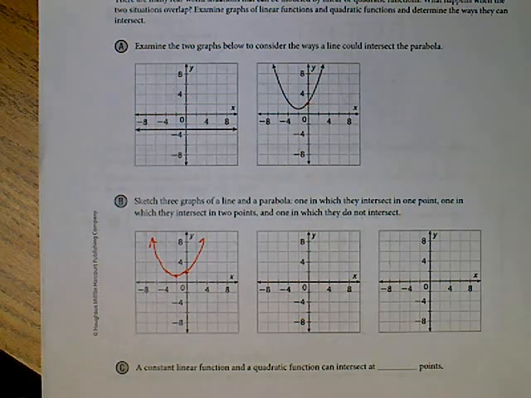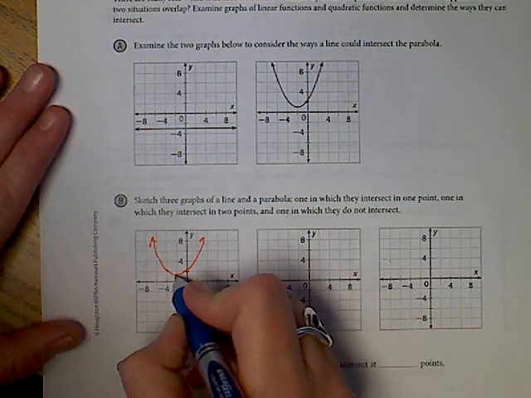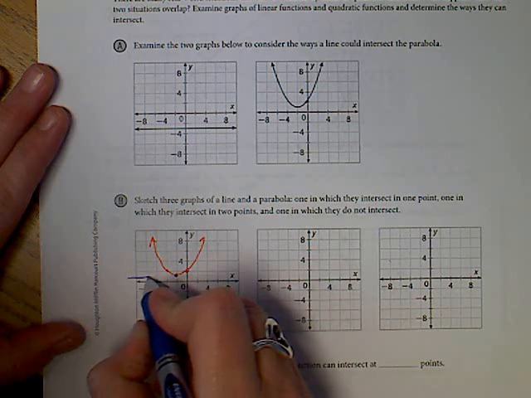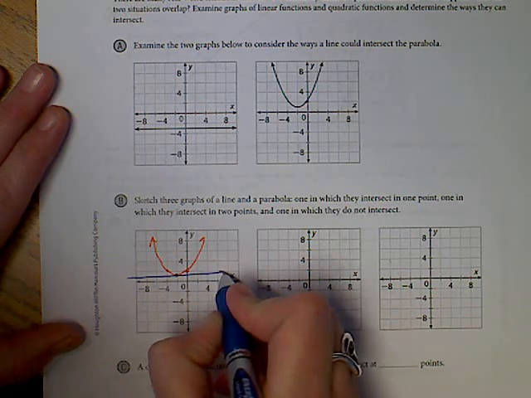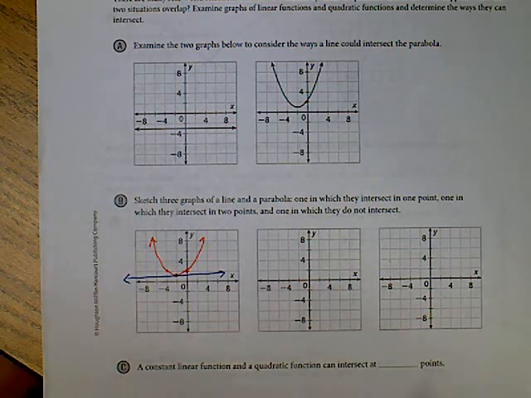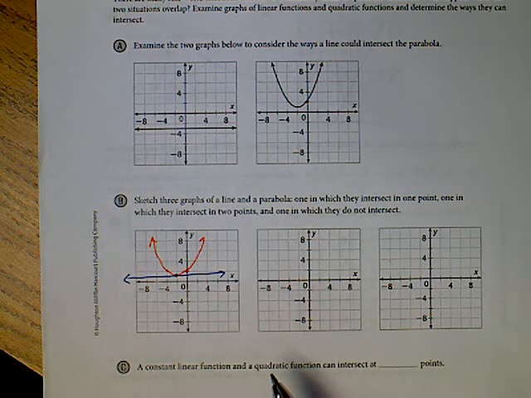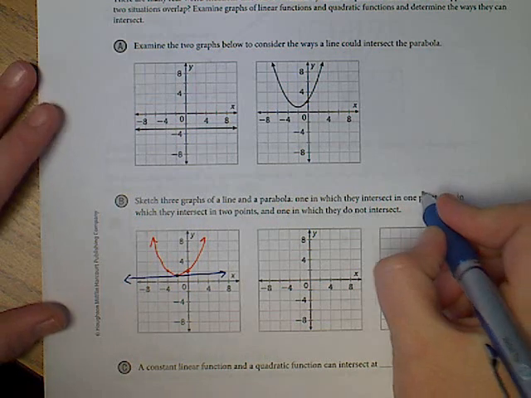There's the parabola, and I'm supposed to draw a line to where it intersects in only one point. Well, as long as it hits just the vertex, it's only going to hit one time. If I draw it any higher up, it's going to hit twice. So there's my parabola and my line hitting once. So they can intersect at one point.